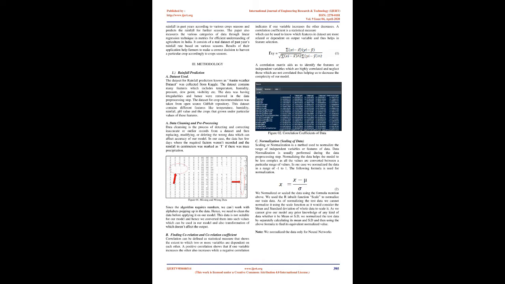Data cleansing is the process of detecting and correcting inaccurate or outlier records from a dataset and then replacing, modifying, or deleting the wrong data which can affect accuracy of our model. In our case, the data has few days where the required factors weren't recorded and the rainfall in centimeters was marked as T if there was trace precipitation. Figure 01. Missing and wrong data.